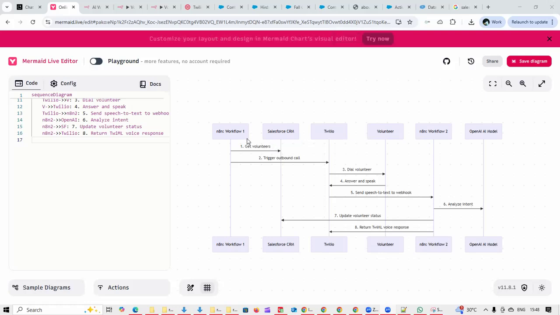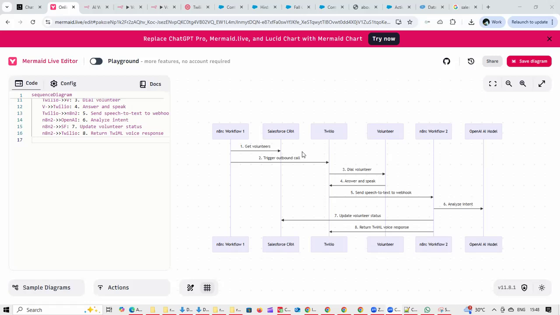So I have got n8n, which is the main heart of the application, which is running the entire workflow. Then we have got Salesforce CRM, where we have data about the volunteer and which campaign that particular volunteer is added. Then we have got Twilio. Twilio is our voice. Twilio is the one which is going to give a call to the volunteer. Then whenever a volunteer responds, we have an OpenAI model, which is going to get the intent. So based on the question, whether the volunteer has replied they are going to attend the session or they are not sure or they are not coming.